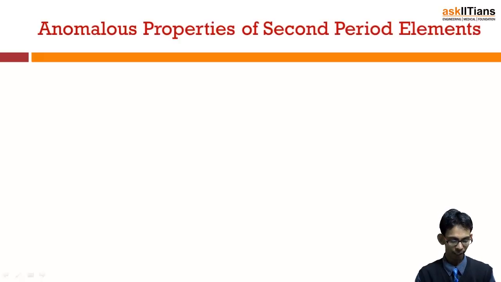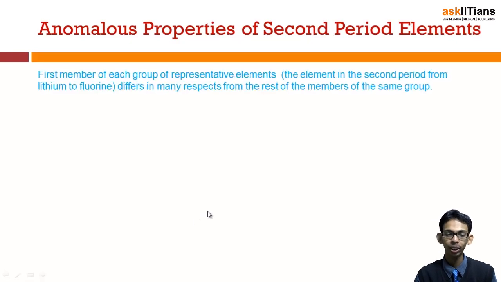Anomalous property of second period elements. What happens actually is that it is observed that the first member of each group of representative elements, that means the first member of each group of s and p block elements, generally the elements of the second period, differ in many respects from the rest of the members of the same group.